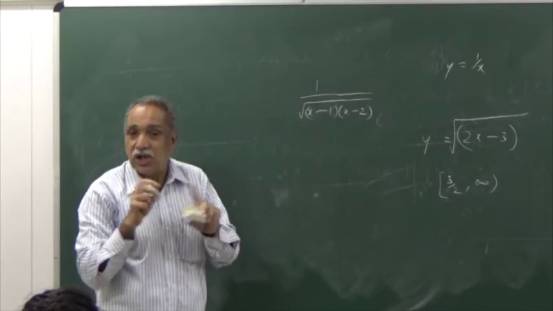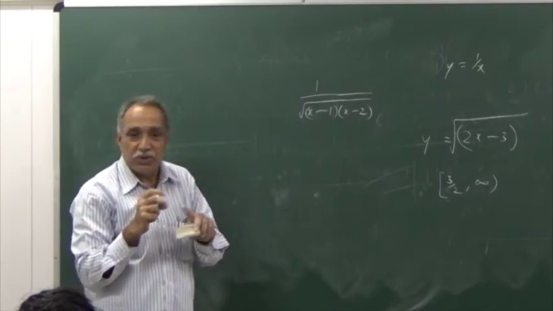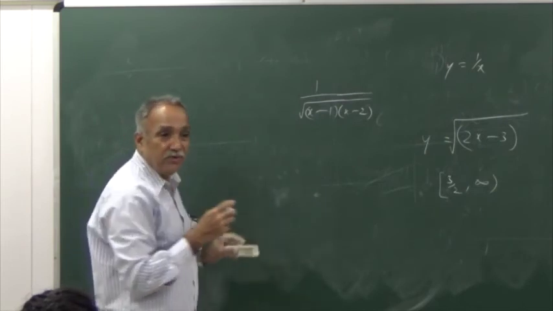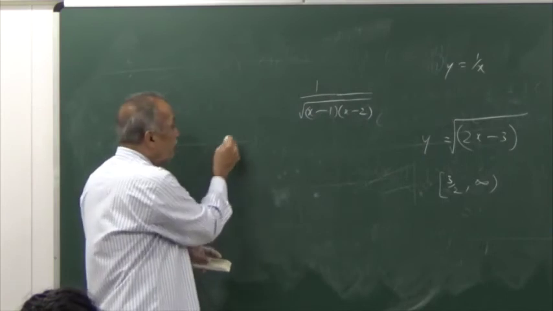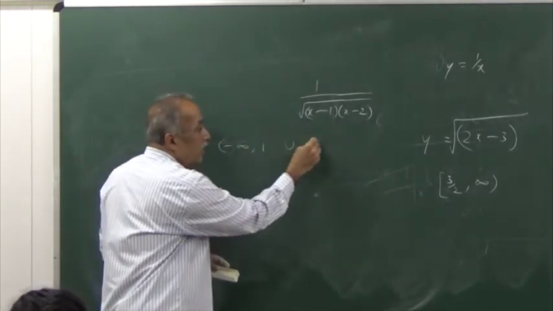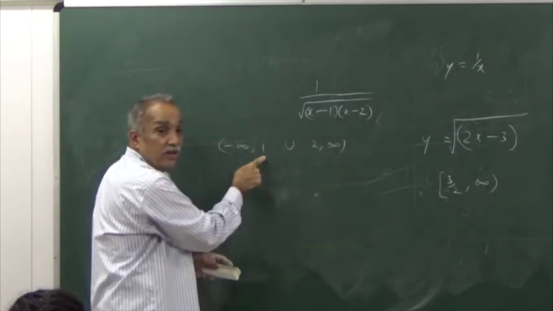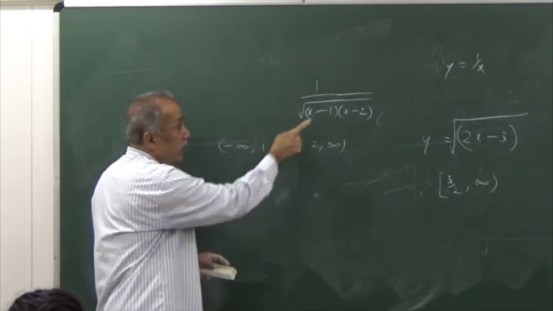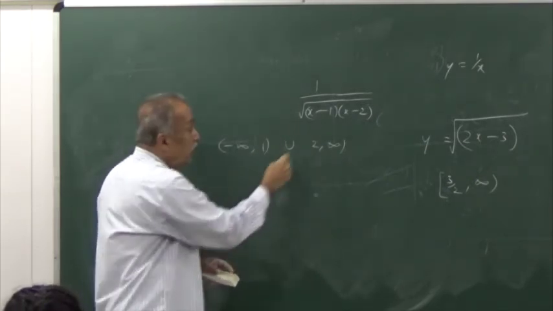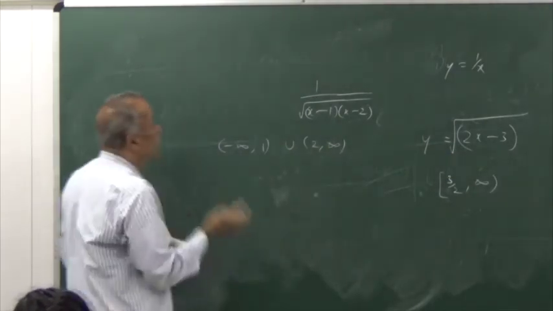When x lies outside the roots or between the roots? Outside the roots. What are the roots? 1 and 2. Therefore, the domain will be outside. What about inclusion of 1? It should not be included. x minus 1 is in the denominator. Denominator cannot be 0. Agreed? Yes.